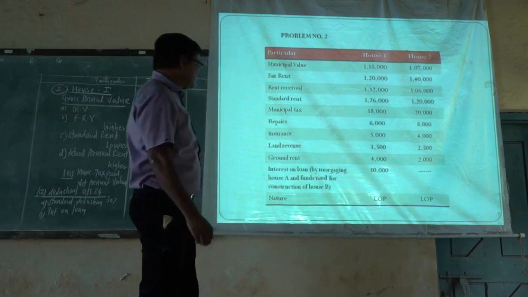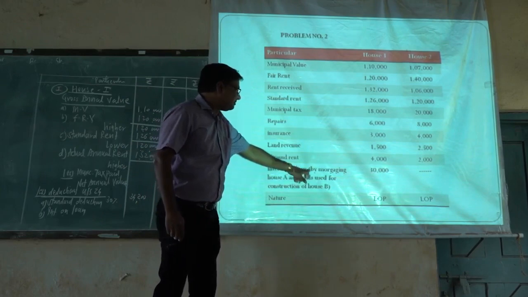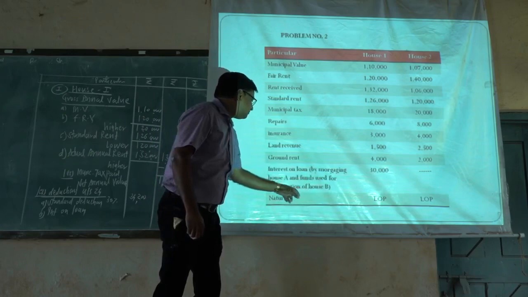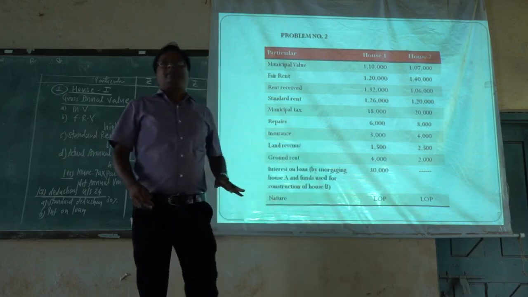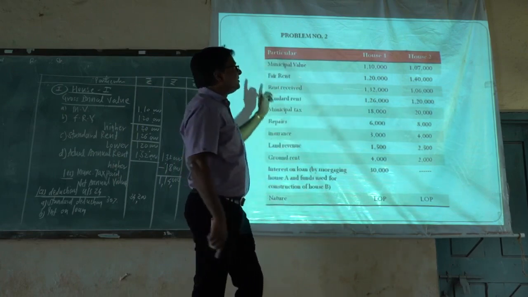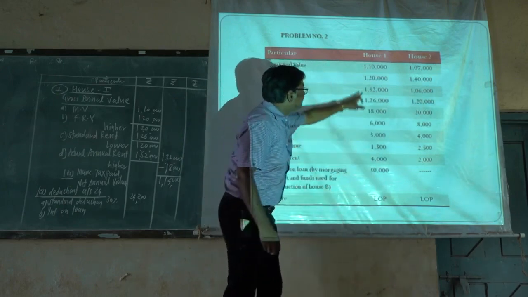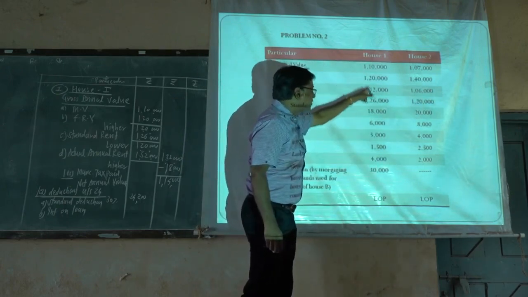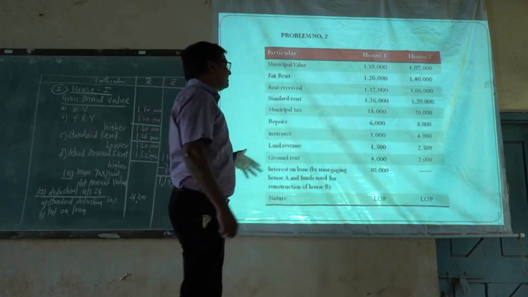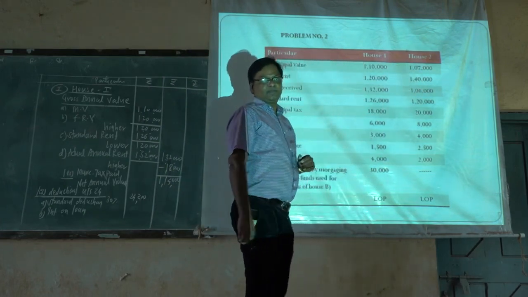We have to deduct the interest on loan. Here it is given that the interest on loan was paid by mortgaging house A and the funds are utilized for construction of house B. That means the first house is mortgaged and the loan is taken, but the loan is used for construction of house B. The amount of interest is given below the house 1 column, rupees 30,000. But that loan amount was used for constructing house 2.